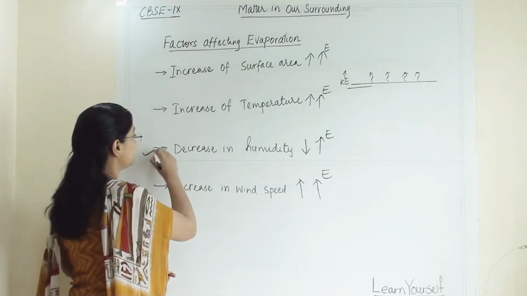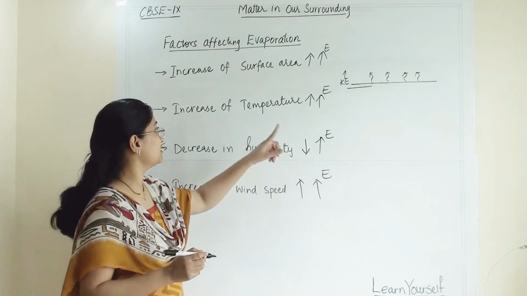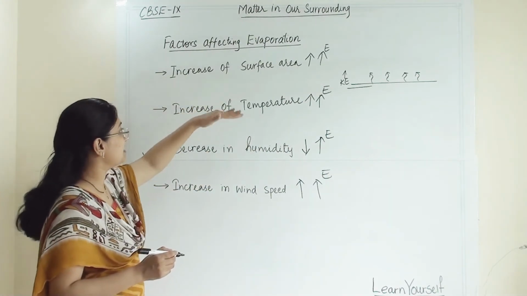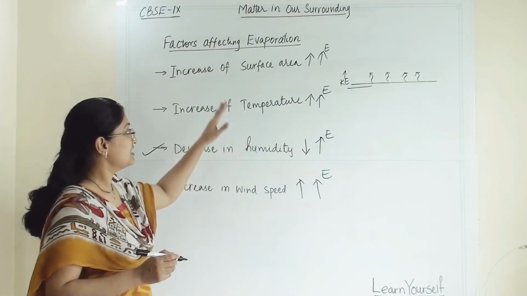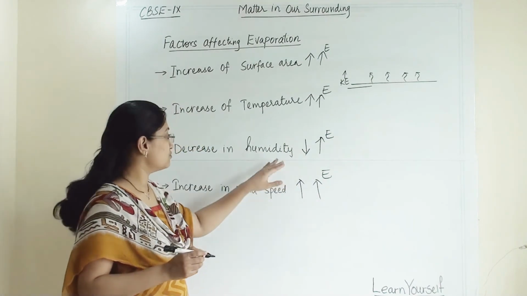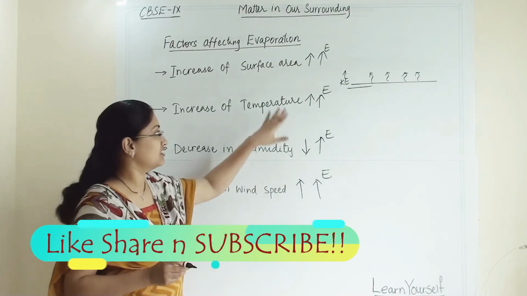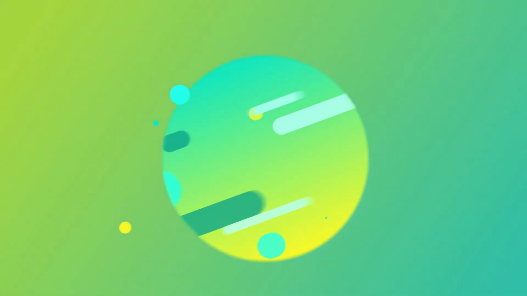Only one, that is decrease in humidity, will increase the evaporation rate. For the rest, as the surface area increases, temperature increases and wind speed increases, the evaporation rate also increases. Only humidity goes opposite to the evaporation rate. The rest all go hand in hand with the evaporation rate.